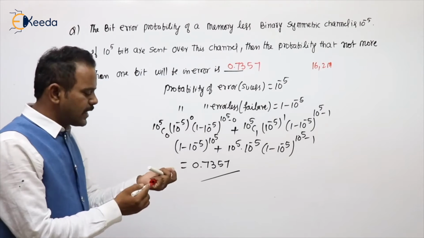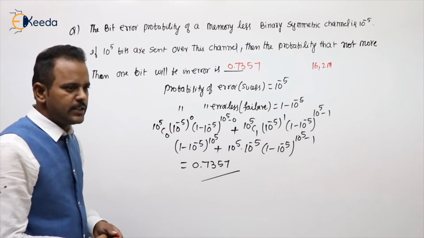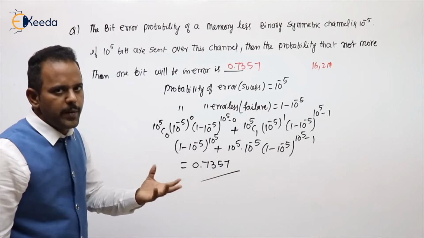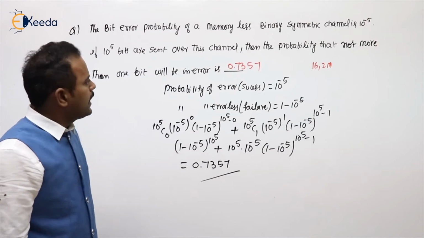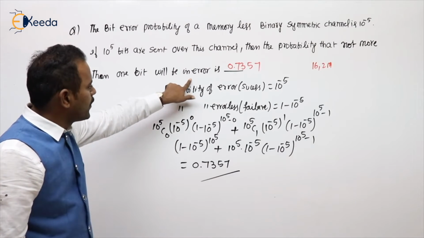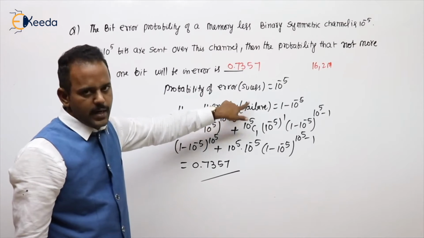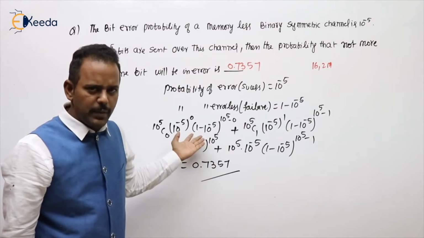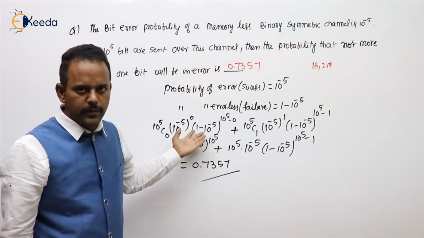A common model of question only. Previously they gave n, 8, 3 like that. But here it is given that 10 power 5 bits are transmitted, and he is asking about the error probability only. So error will be our success, remaining will be the failure. Just the binomial theorem only. Clear?